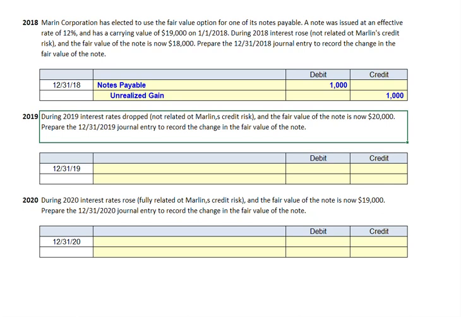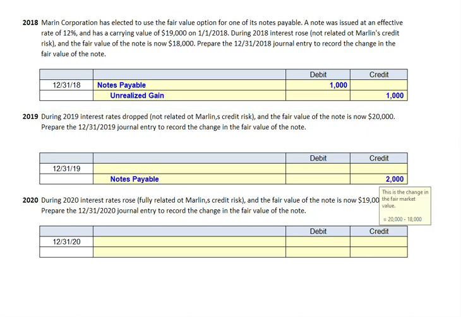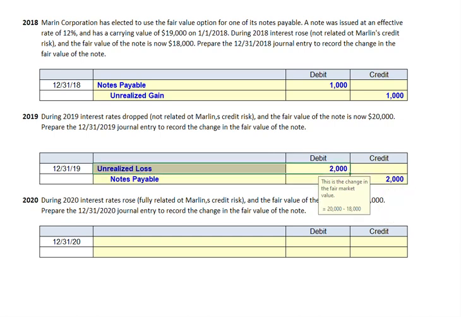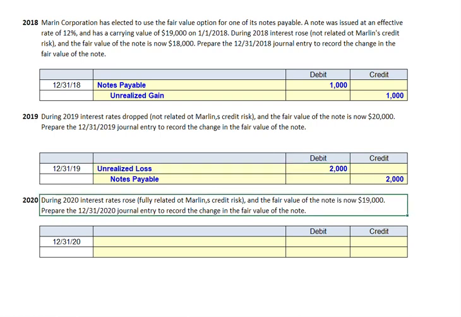During 2019, interest rates dropped, again not related to Marlin's credit risk, and the fair value of the note is now $20,000. So interest rates go down, fair values go up. Prepare the 12/31 journal entry to record the change in the fair value of the note. Our note has gone from $18,000 to $20,000, so we have an increase in our liability of $2,000. So we'll credit notes payable for $2,000, and we will report an unrealized loss, and that will flow through to our income statement.